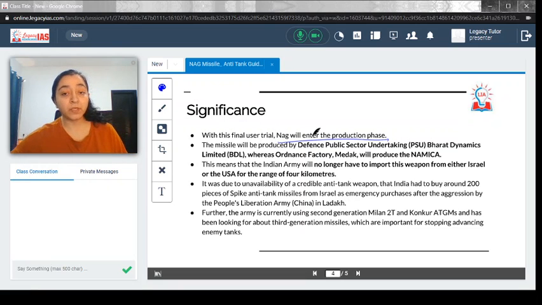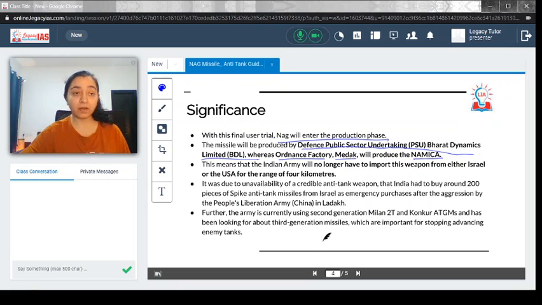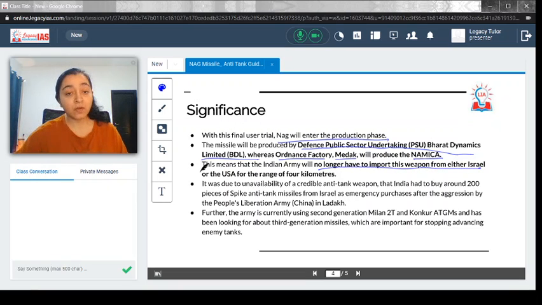The missile will be produced by the Defense Public Sector Undertaking Bharat Dynamics Limited. So just remember, the production will be done by BDL, which is your Bharat Dynamics Limited, whereas Ordnance Factory Medak will produce the Namika. So Namika production will go to Medak, and the NAG ATGM production will go to Bharat Dynamics Limited. This means that the Indian Army will no longer have to import this weapon from either Israel or the USA for the range of 4 km.